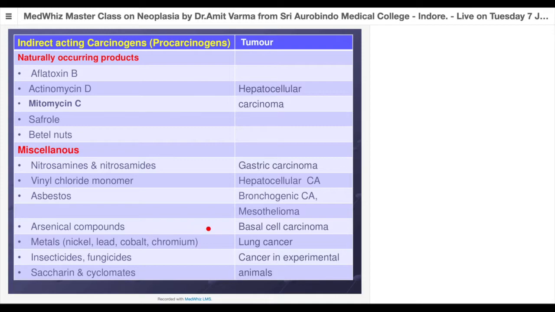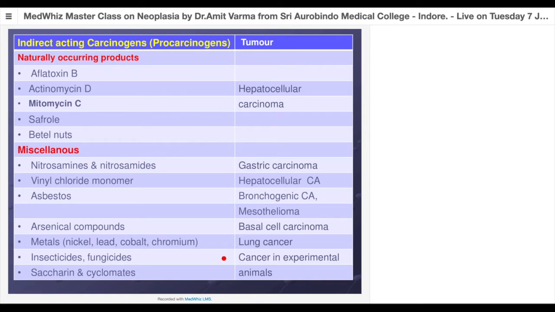Metals like nickel, lead, cobalt, chromium, which are more common in battery industries and dismantling industries, lead to lung cancers. Insecticides, now we are all consuming insecticide because of foods. A lot of insecticides are used in vegetables and fruits. That's why Europe doesn't allow export of much of the Indian vegetables and fruits, because they are 50 times higher than their FDA guidelines. So they lead to cancers in experimental animals, but even in humans today they are relating with these insecticides.